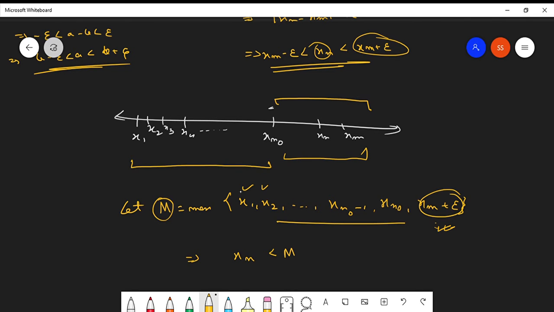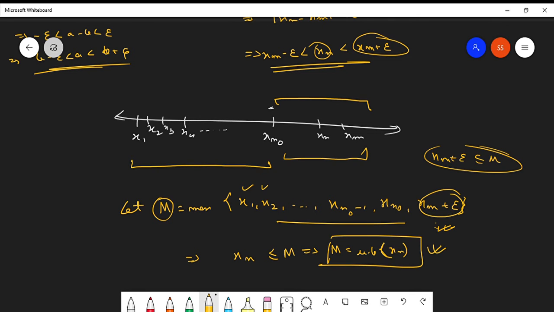Xn is always less than or equal to M, nothing to worry about that. Any element of this sequence will be less than or equal to M. So M is basically the upper bound of any xn, right? So the upper bound case is clear.